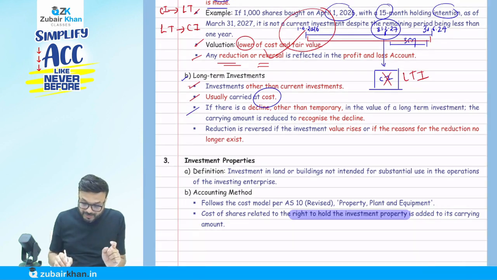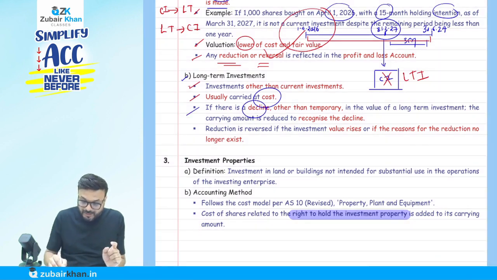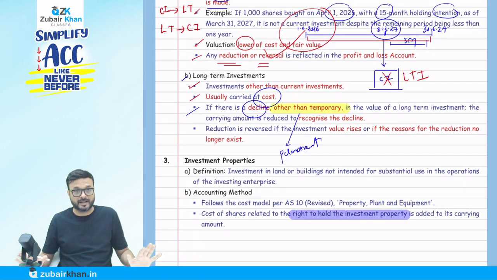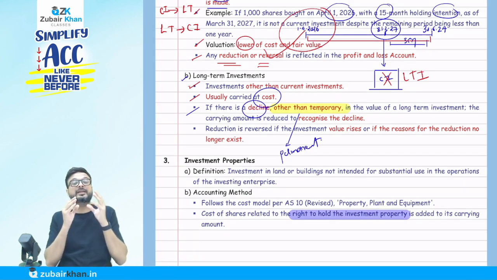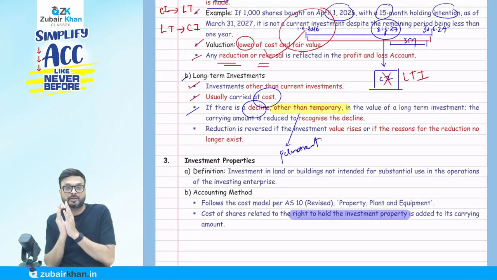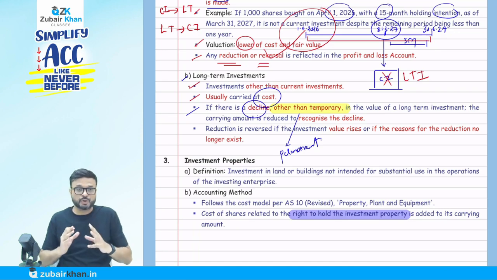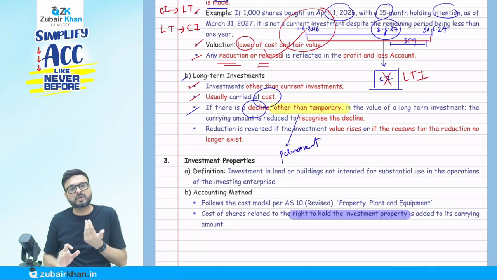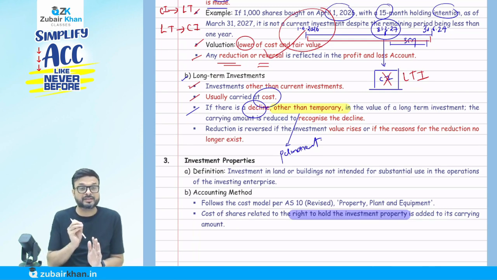If there is a decline other than temporary, let me tell you that here the accounting standard uses the words other than temporary. Other than temporary is nothing but permanent. You got the point? They don't use the word permanent, they use the words other than temporary, so we'll also use other than temporary. But actually that is permanent.